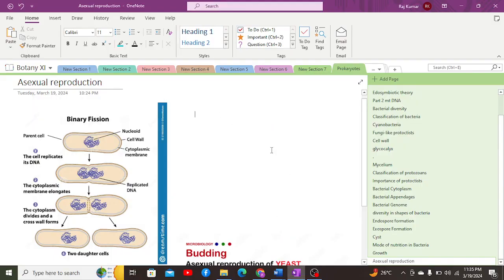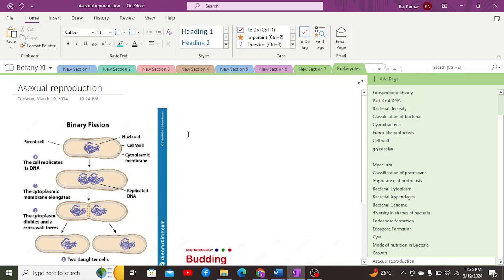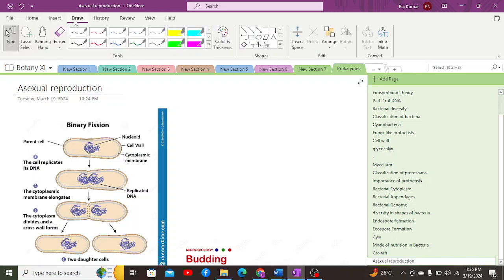Greetings everyone. So today we are going to discuss a new topic, which is asexual reproduction. Basically, we are done with the growth of bacteria, how bacteria have the mechanism of growth within them. Here we are going to discuss reproduction overall, and the first part of reproduction, which is asexual